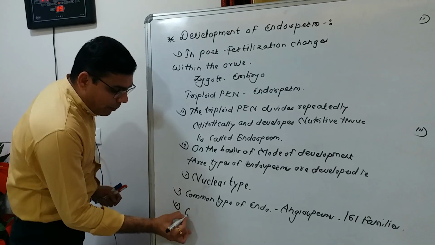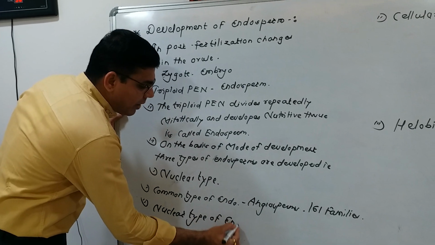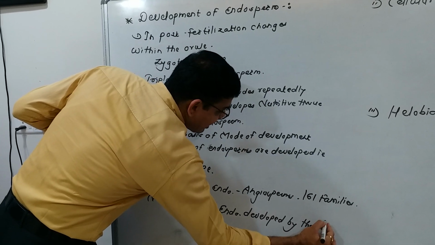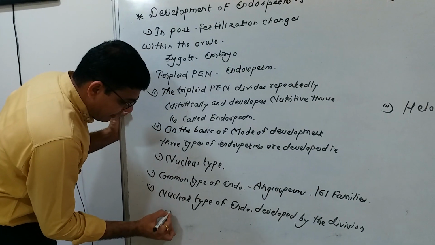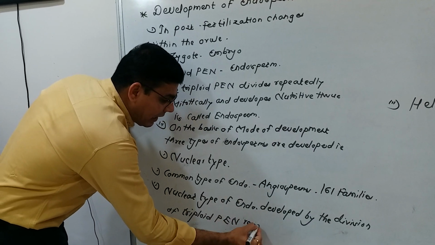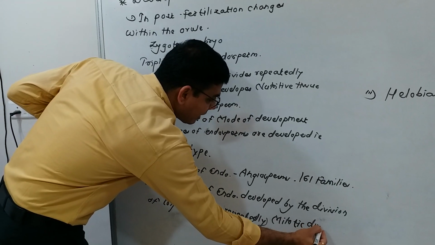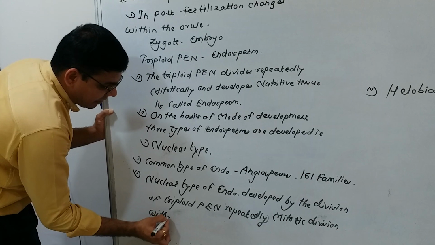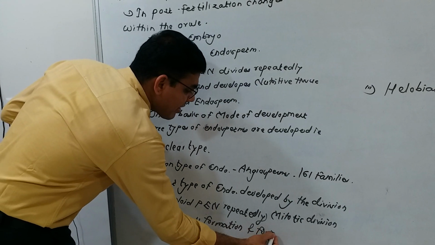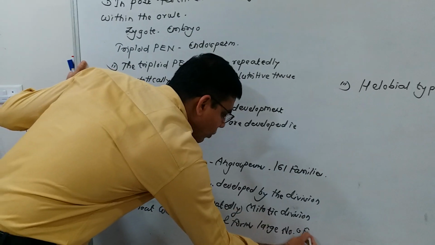The nuclear type of endosperm is developed by the repeated mitotic division of the triploid primary endospermic nucleus without wall formation, and it forms a large number of free nuclei.